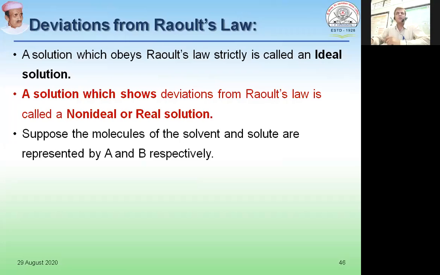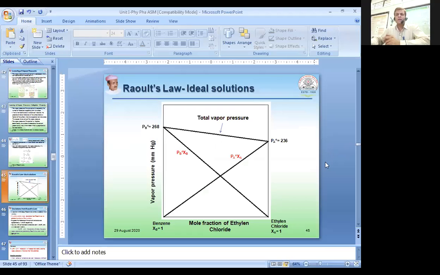Because Raoult's law is followed by those liquid pairs in which the forces of attraction between like molecules and between unlike molecules, that is cohesive forces and adhesive forces of attraction, are of equal strength or similar to each other.